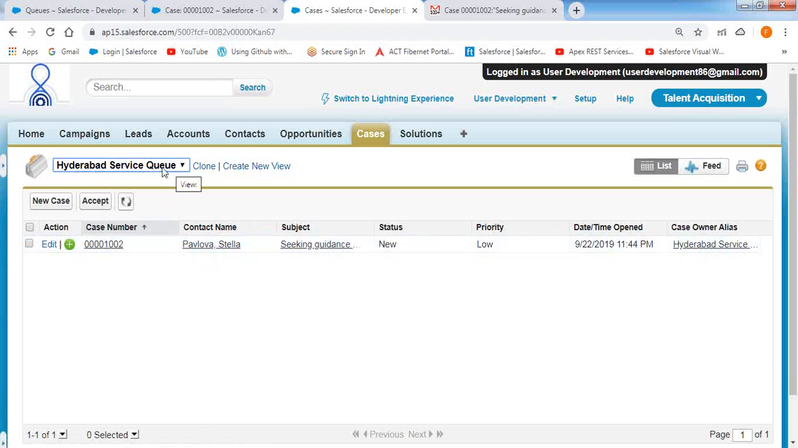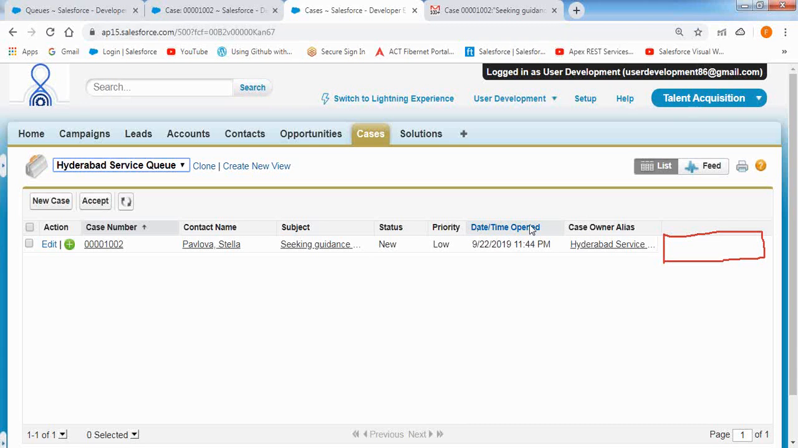So now inside my Hyderabad service queue, there is a record waiting over here. Currently, the record is available on the Hyderabad service queue, still waiting inside the queue. Nobody has accepted the record. So now let me show you here. It is indicating that currently the case owner is Hyderabad service queue. Nobody has accepted that here.